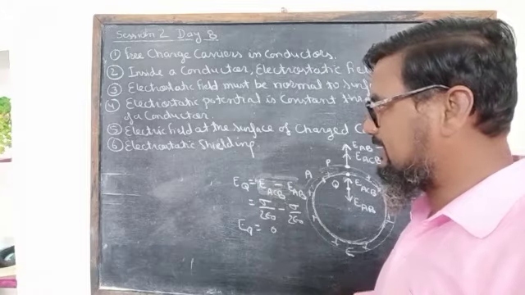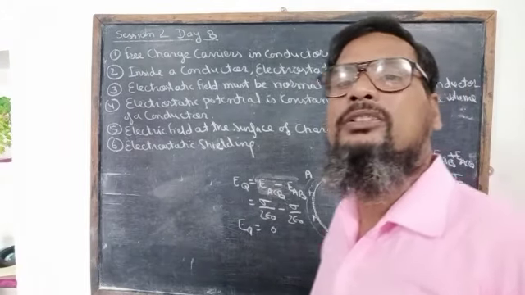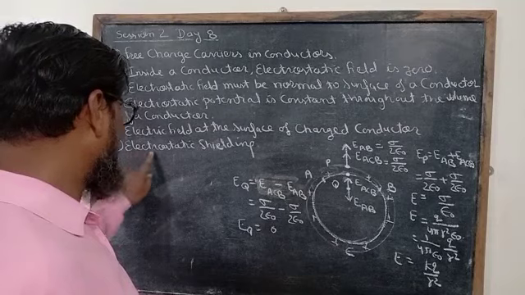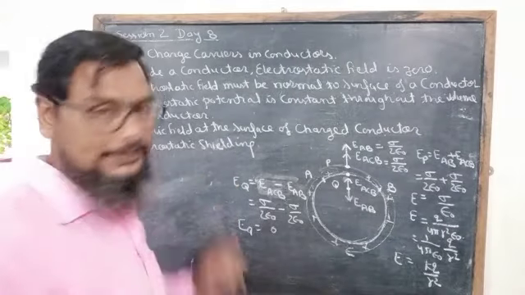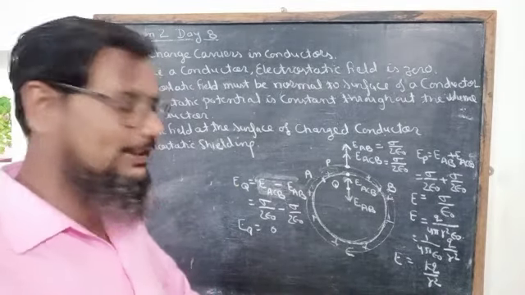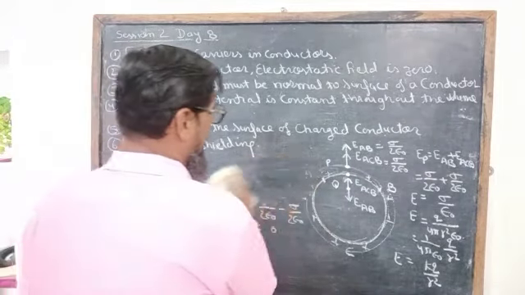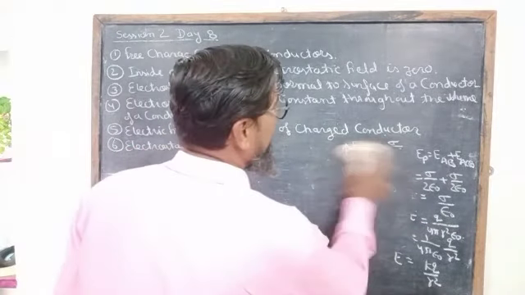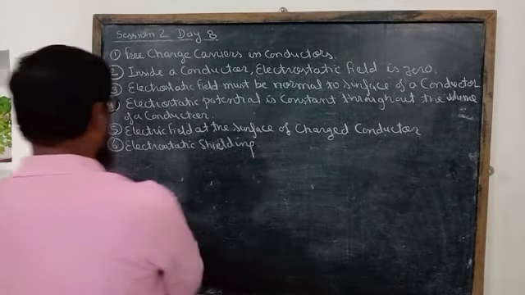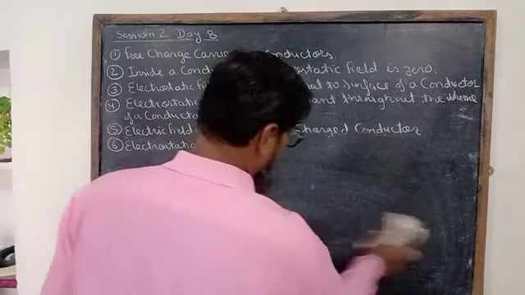Now we shall discuss the last point for today's discussion, and that is nothing but electrostatic shielding. For electrostatic shielding, we shall discuss one or two things.